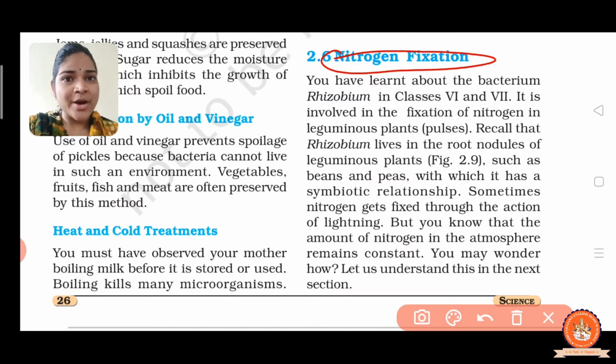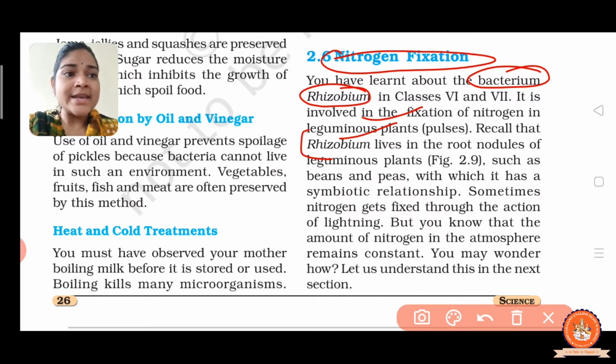You already learned about it in class 6 or class 7, that is Rhizobium bacteria, which fix the nitrogen in the nodules of plants. So it is involved in the fixation of nitrogen in the leguminous plants such as pulses, dals. The Rhizobium bacteria lives in the root nodules of leguminous plants such as beans, peas, gram, mung, etc., with which it has a symbiotic relationship.